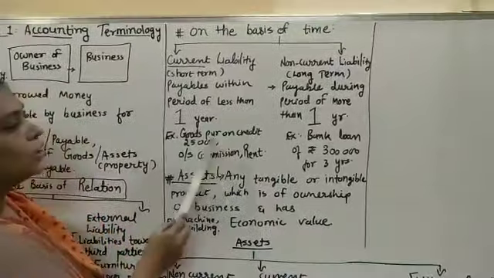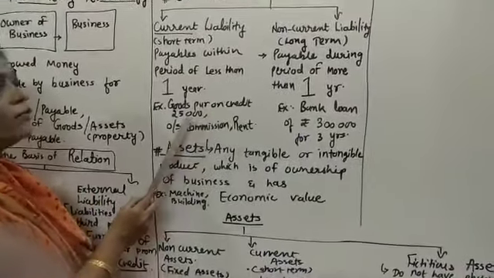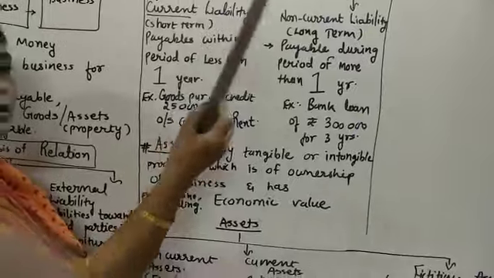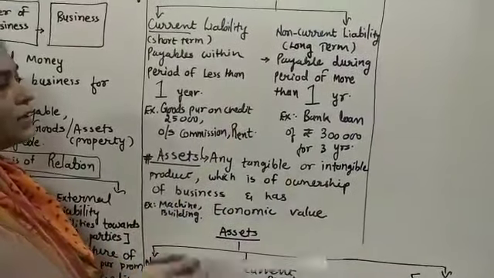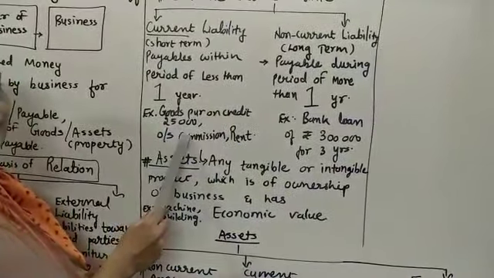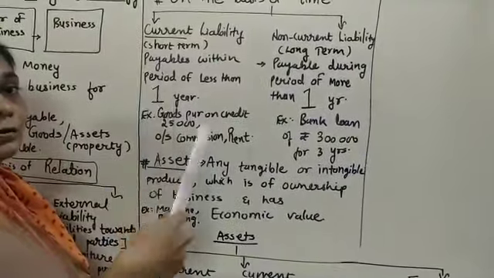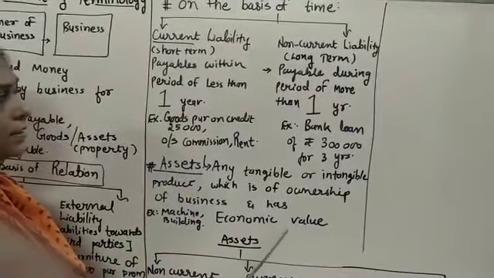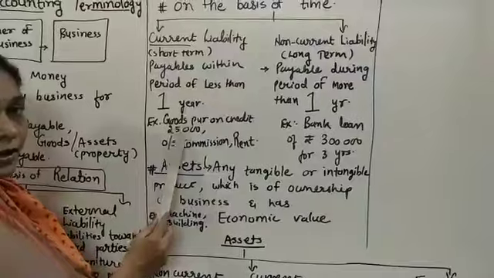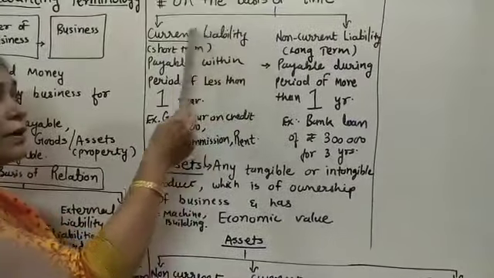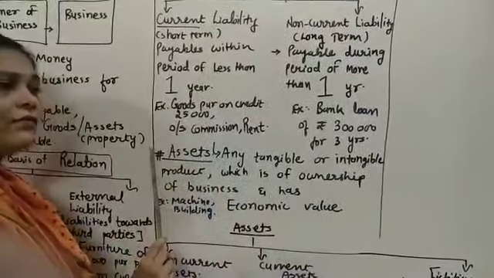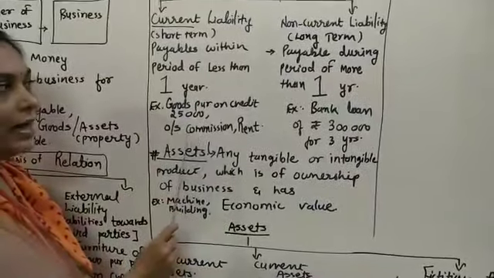Short-term liability. The goods purchased on credit of rupees 25,000 from another businessman, that 25,000 is dues. I still have to make the payment. This is clear. So that is called current liability. Where the time period is 1 year or less than 1 year, it is called current liability.